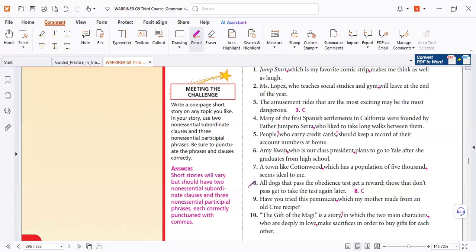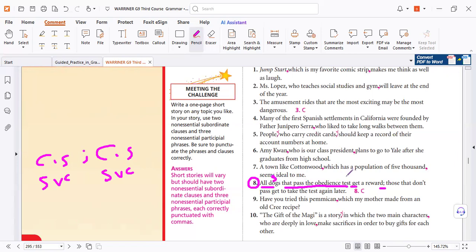But wait, number 8. Why correct? We need to read. As I told you, when you find the semicolon, before it must be a complete sentence. After it, a complete sentence: subject, verb, complement. A check: all dogs that pass the obedience test get subject.